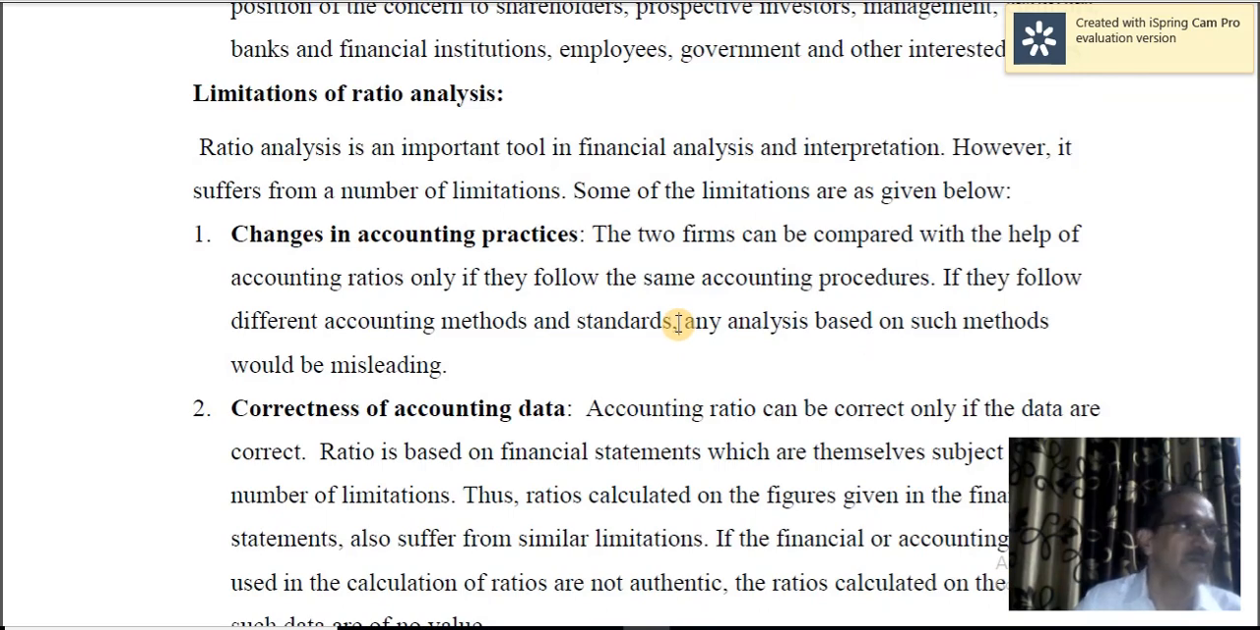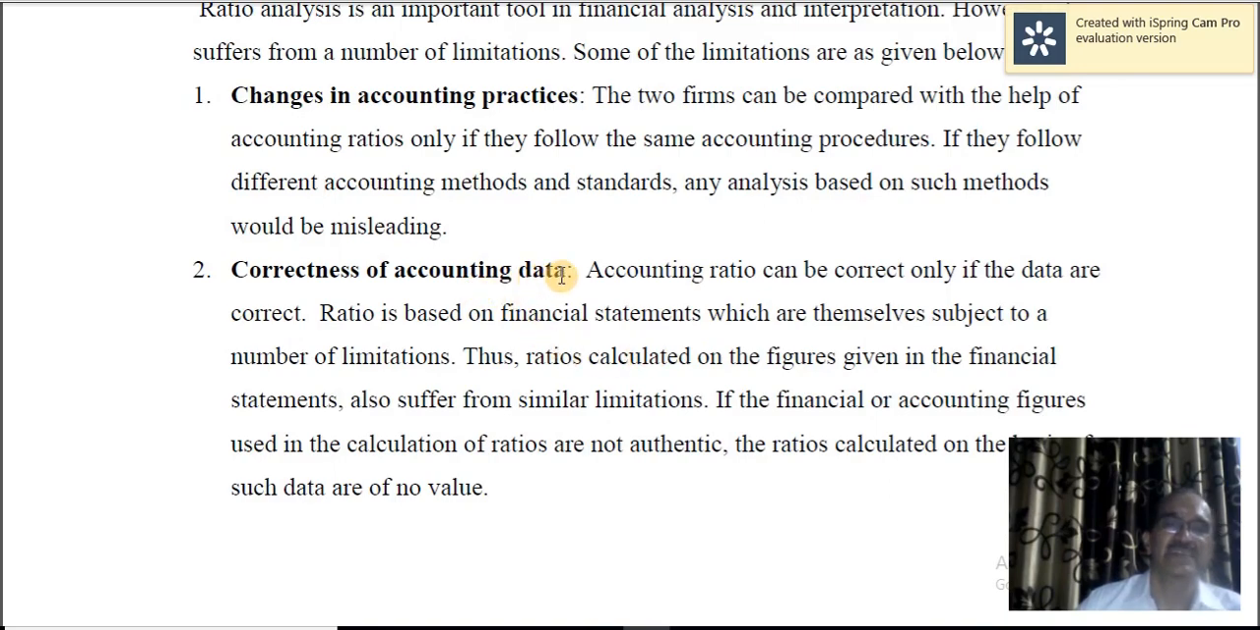And even in the case of valuation of stock or inventory, cost means what? It could be based on LIFO or FIFO or standard cost, like that. There are different interpretations. If different concerns follow different accounting methods or standards, then comparison is not possible, and comparison is misleading rather.